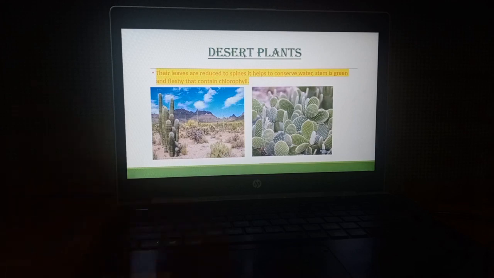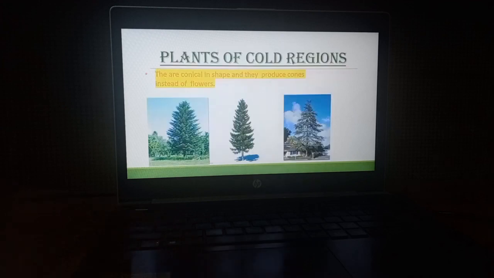Second one is desert plants, the plants that grow in desert areas where there is a scarcity of rainfall, scarcity of water. In such plants, leaves are converted into spines to conserve water, and their stems are generally green and fleshy, so the water remains conserved inside them.